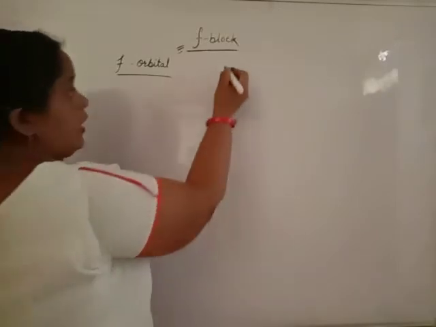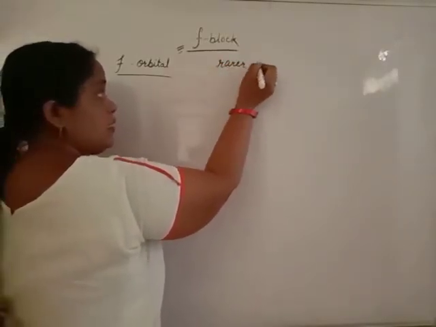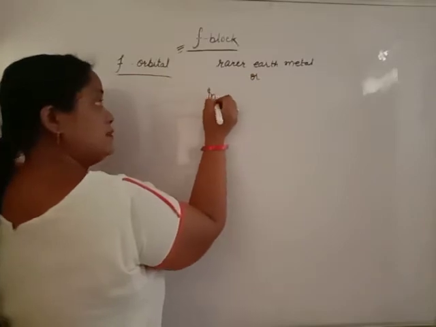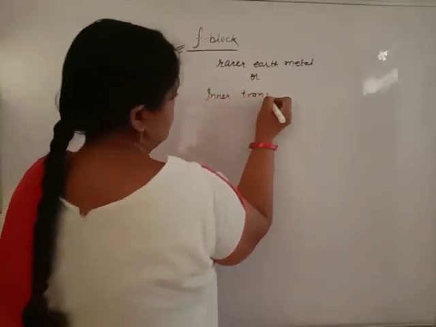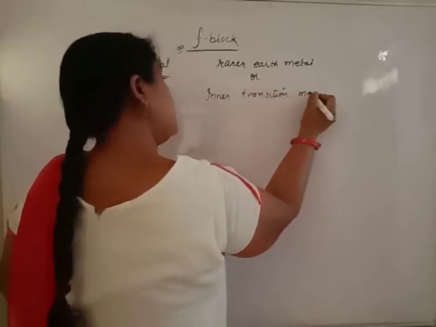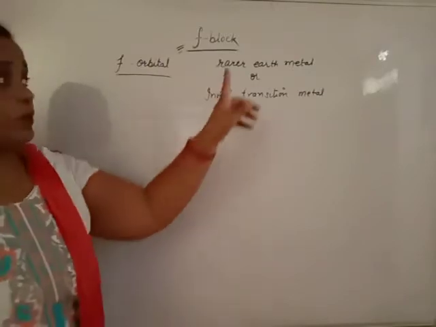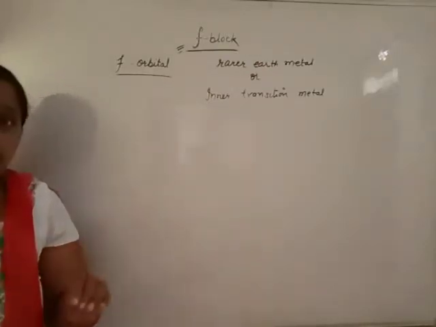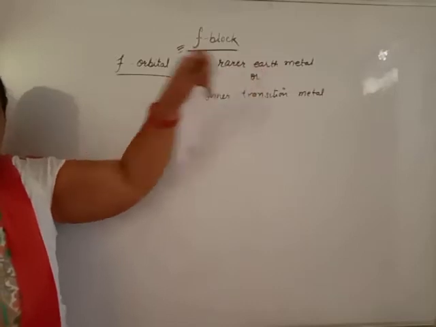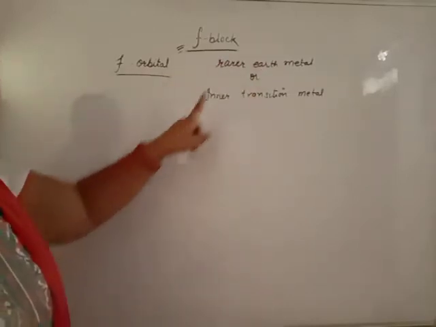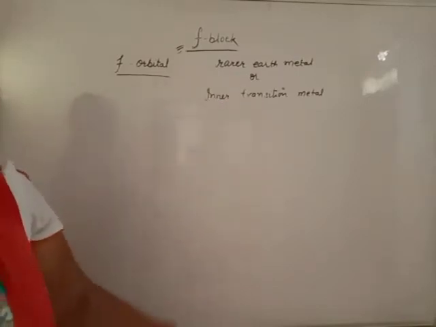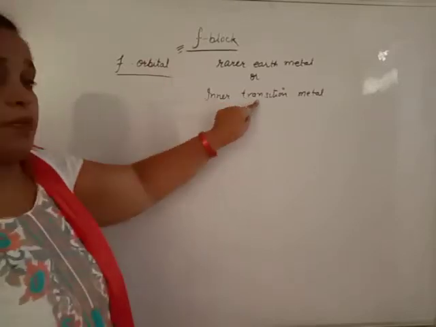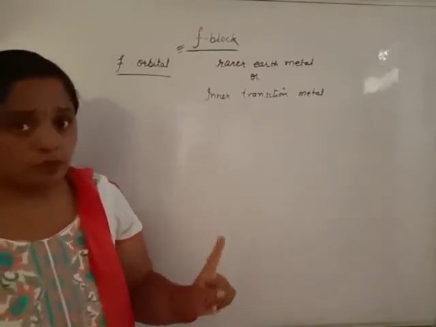All F block elements are also known as rarer earth metals or inner transition metals. They are rarer earth metals because F block elements are found very rarely, in small amounts, in the earth's crust. They are also known as inner transition metals because these F block elements are present inside the transition metals or D block elements, in the group between 3 and 4.